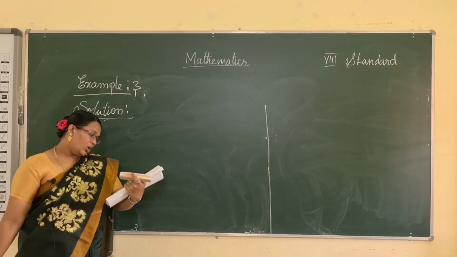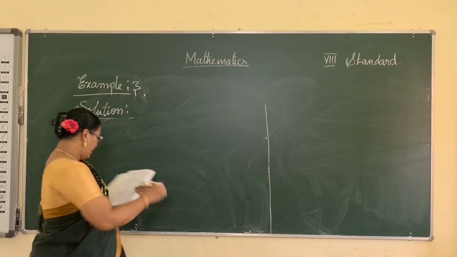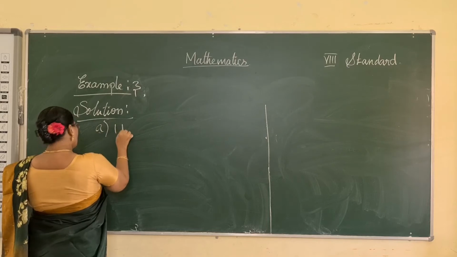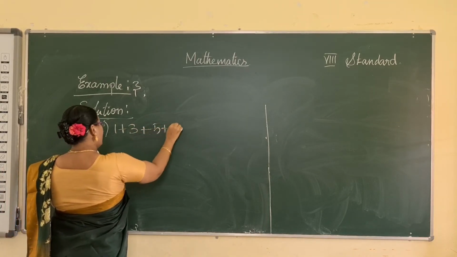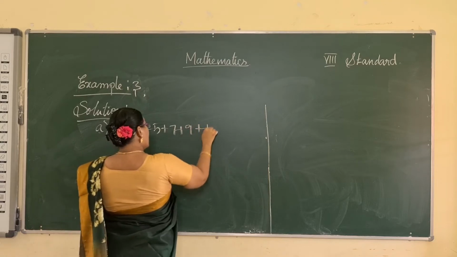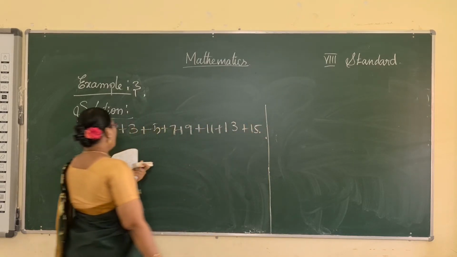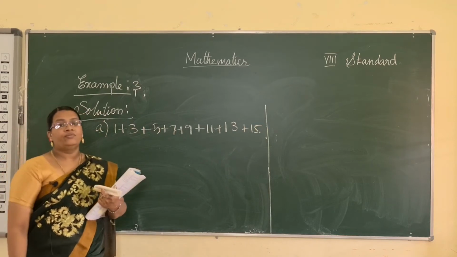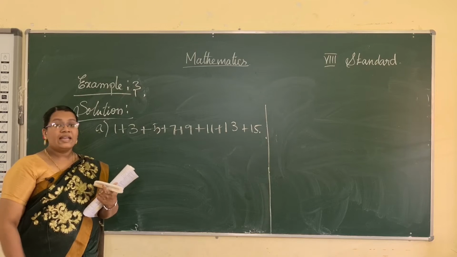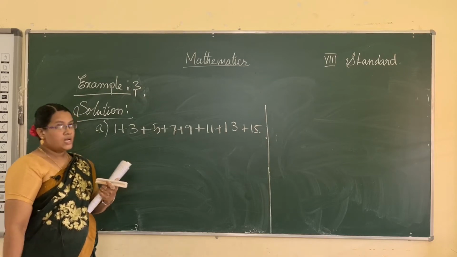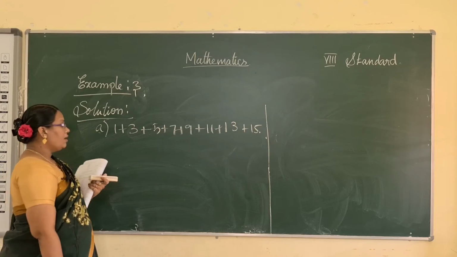Example 3. Without adding, find the sum of the following. So first one, A. Odd numbers are given: 1 plus 3 plus 5 plus 7 plus 9 plus 11 plus 13 plus 15. So the sum of odd numbers formula. What is the formula for the sum of odd numbers? What we have used? N squared. Sum of first n odd numbers.